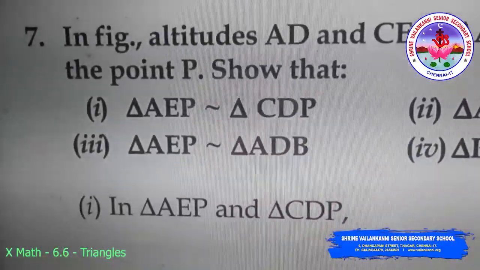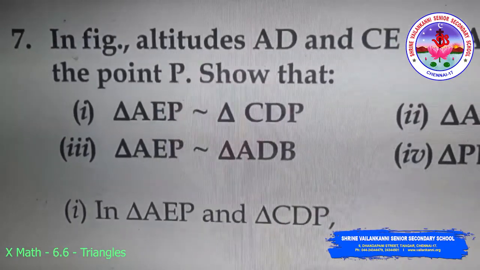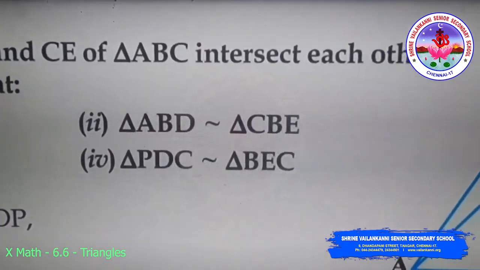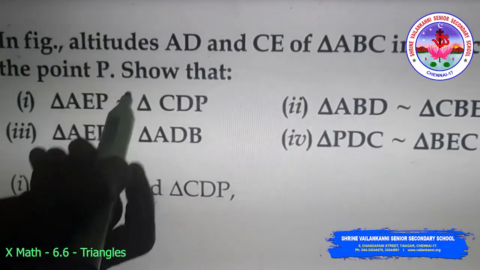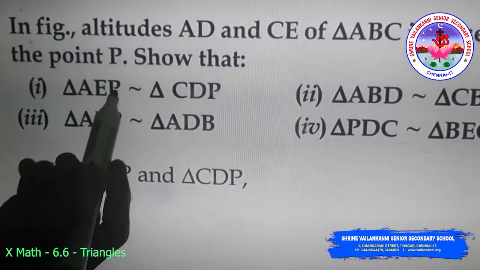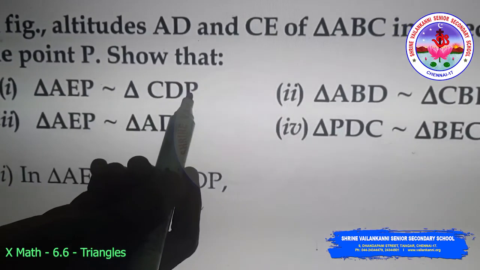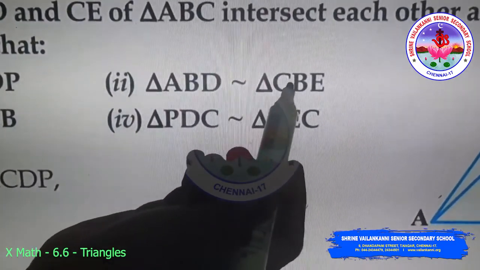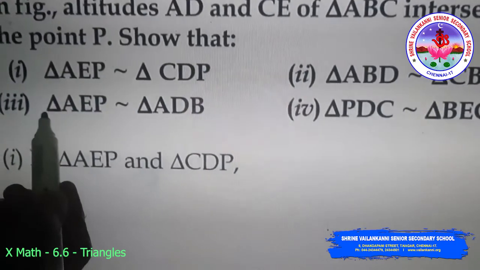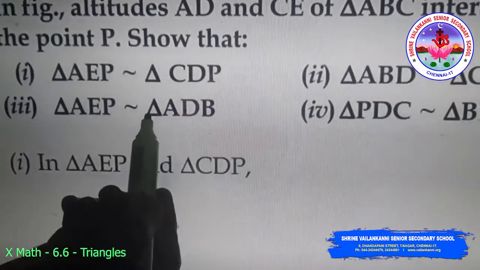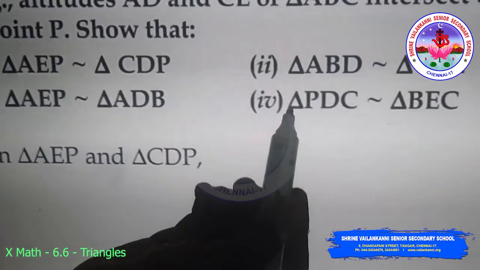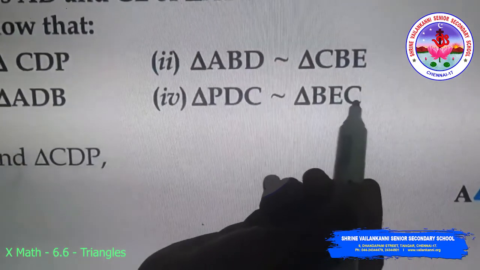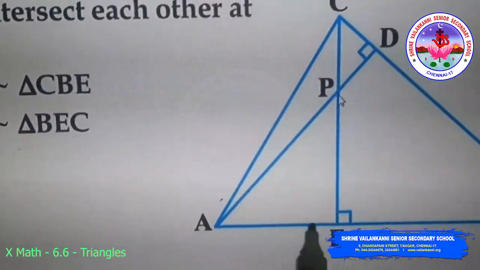Seventh problem, given the figure where altitudes AD and CE of triangle ABC intersect each other at the point P, show that triangle AEP is similar to triangle CDP. Second one, triangle ABD is similar to triangle CBE. Third one, triangle AEP is similar to triangle ADB. Fourth one, triangle PDC is similar to triangle BEC. Now he has given the figure. We want to prove all the four cases.